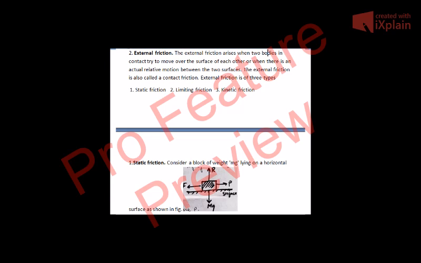External friction is also called contact friction. External friction may not exist if the two bodies are not in contact. Once they are in contact with each other, there is a force of friction known as external friction, so it is also known as contact friction. External friction is of three types: static friction, limiting friction, and kinetic friction. Let me first take static friction.